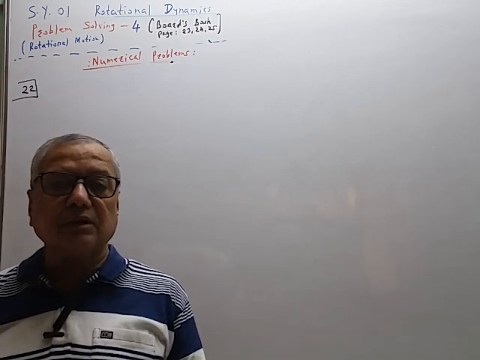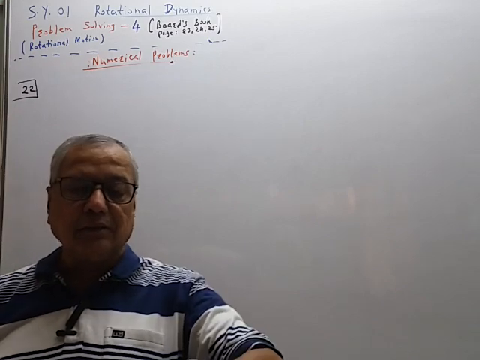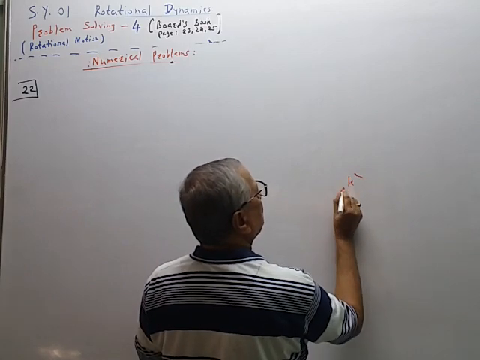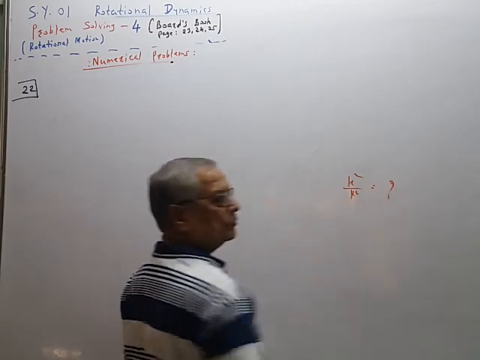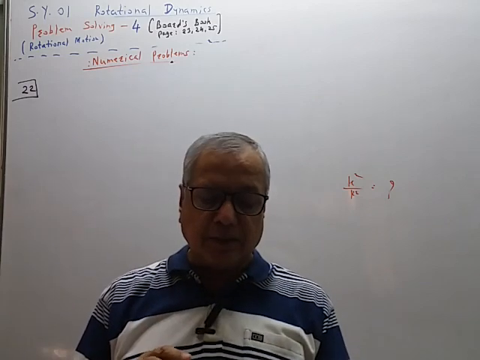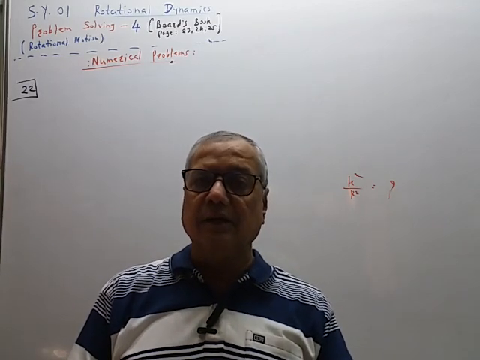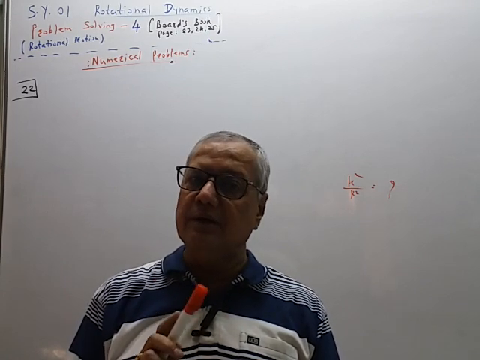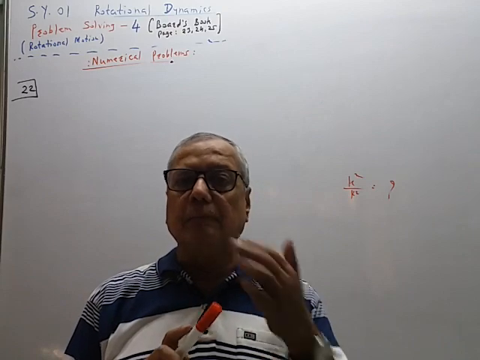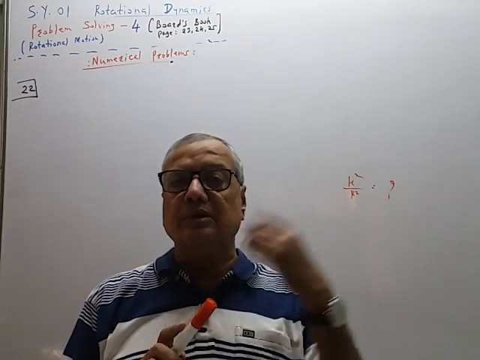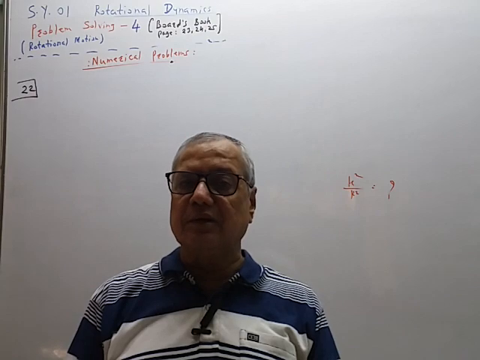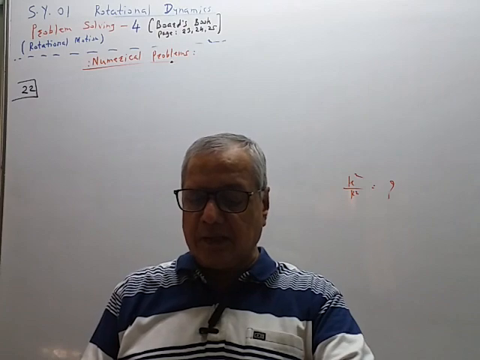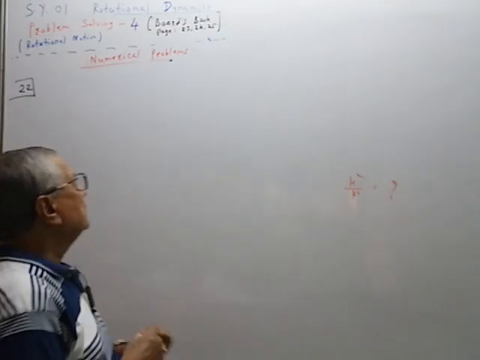To find out the shape of the object, we have to find the ratio of radius of gyration k square to r square, and this ratio is fixed for each shape. For regular shapes: ring, disc, where ring means hollow cylinder, disc means solid cylinder, solid sphere, hollow sphere, rectangular plate, rod. So this ratio k square upon r square is fixed. So we have to find this ratio k square upon r square. So the arrangement is given like this. This is the inclined plane.